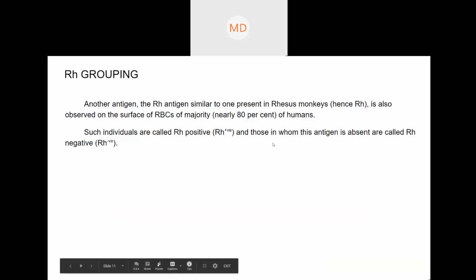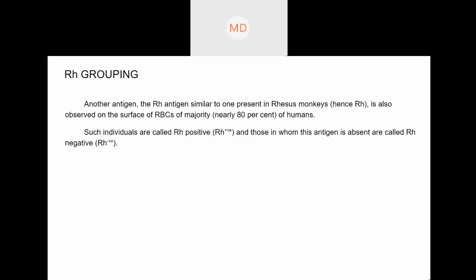And the name is from the rhesus monkey. All these are like history. It was first found in monkeys, the rhesus monkeys. That is why the name Rh came, from rhesus.